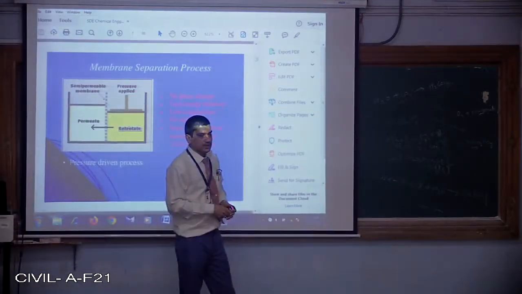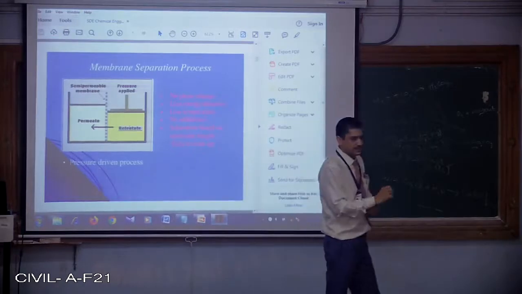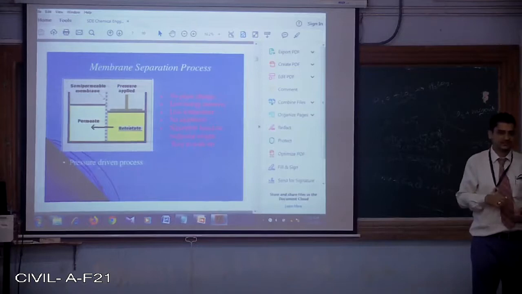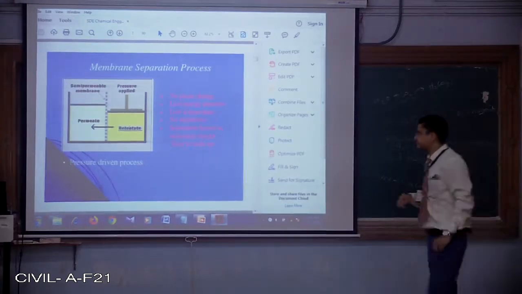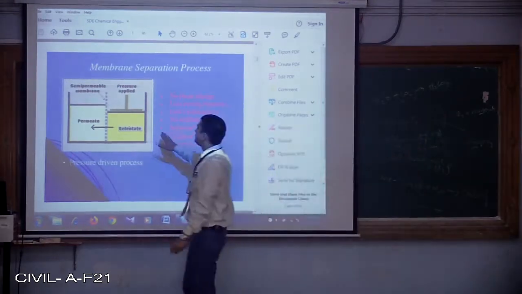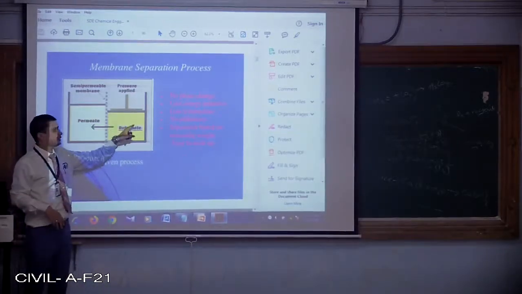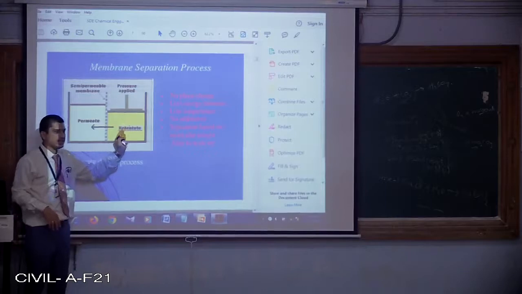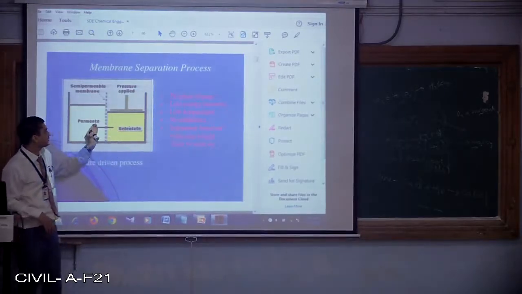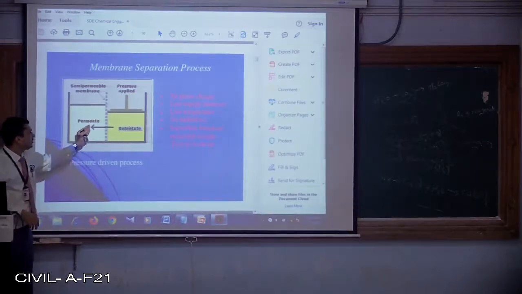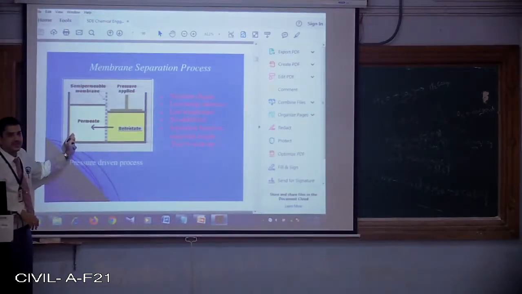Earlier, let us say, the concentration of the total hardness was 300 mg per liter. That means the total hardness value was 300 mg in 1 liter. When this water has been passed through a semi-permeable membrane under pressure, we got 500 ml on the other side with 0 mg of hardness.